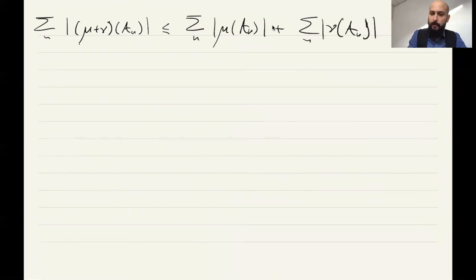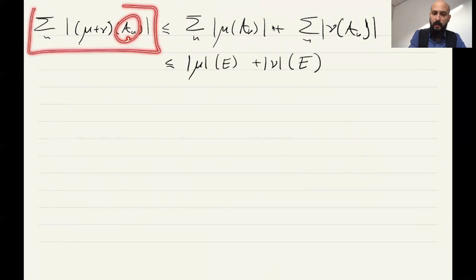Now this first number is a bound from below of the total variation of μ of E, and the second one is bounded by the total variation of ν. But the decomposition A_n was arbitrary, and taking the sup over all the decompositions of the space of this quantity, we get, by definition, the total variation.